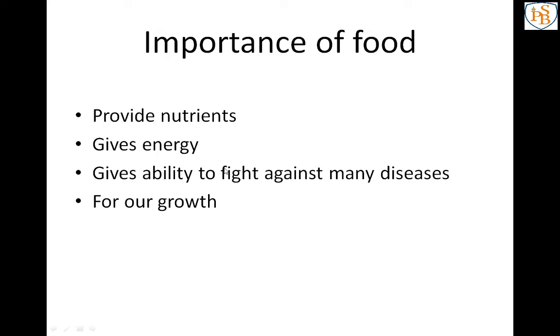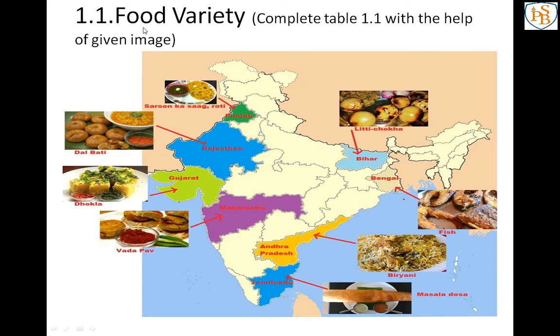Now our main point. This all is introduction. Now our main point is food variety. There is one activity. You have to observe this map and then give the answers to these questions. In your textbook, there is one activity, so I will read that.